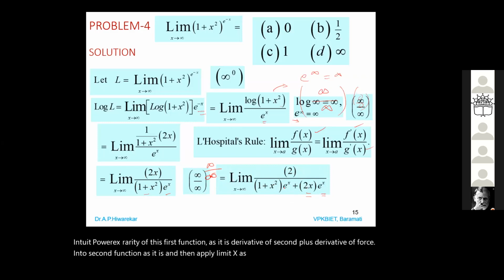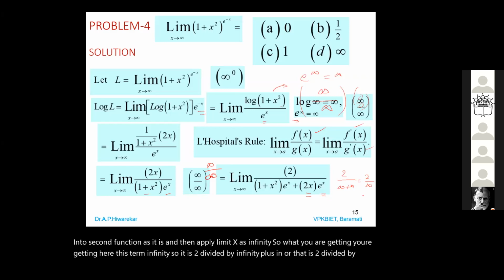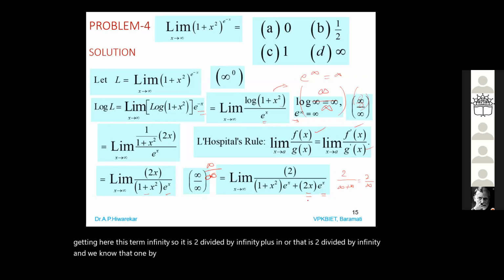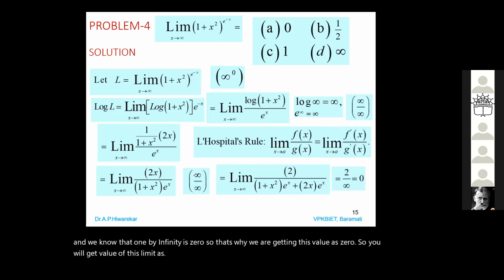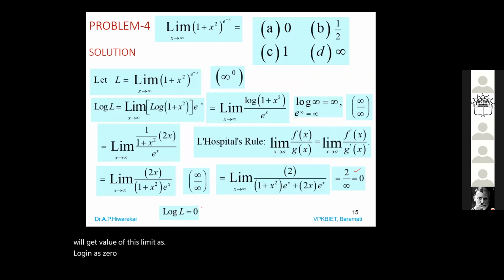So what are you getting? You are getting here this term infinity. So it is 2 divided by infinity plus infinity, or that is 2 divided by infinity. And we know that 1 by infinity is 0. So that's why we are getting this value as 0. So you will get the value of this limit, log L, as 0. So L is e power 0, means 1. So the answer is, I think, option number C.